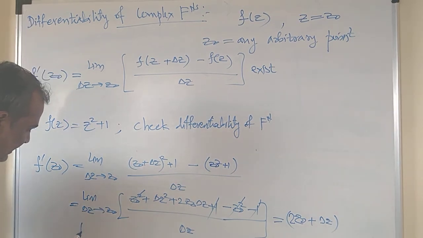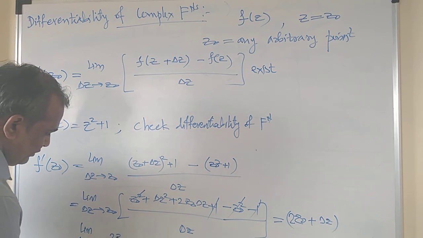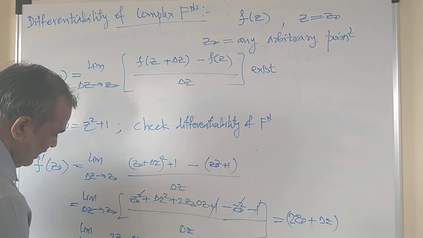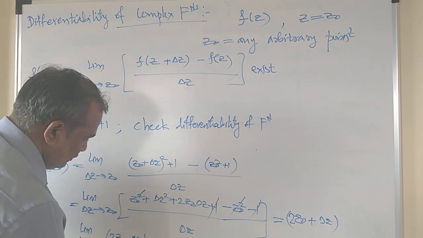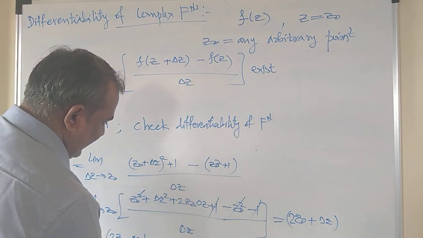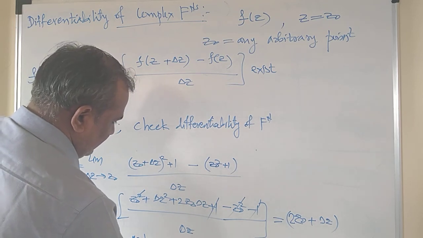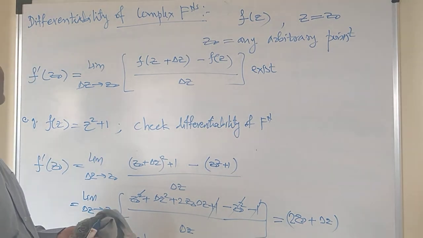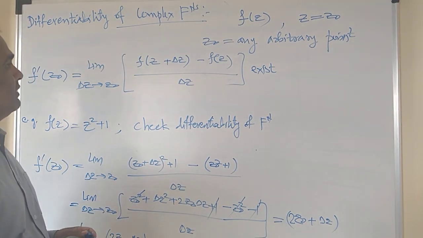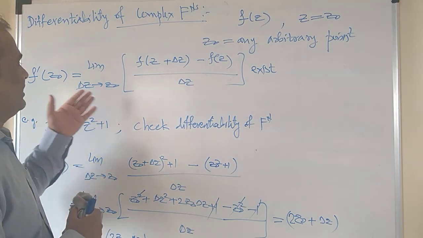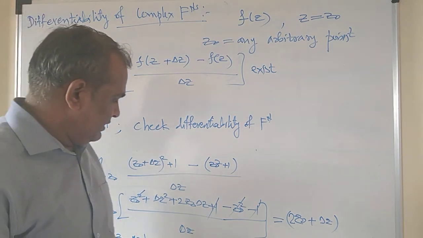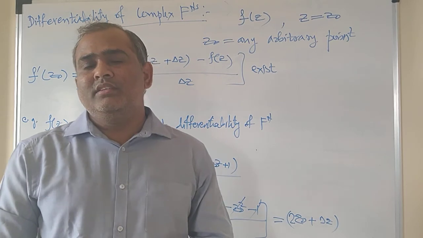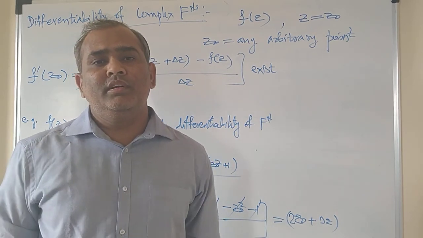If you consider any particular value for delta z tends to 0, then you will get the value of 2 z naught plus delta z equals 2 z naught, which is finite. And thus we can say the given complex function is differentiable because its value is finite. This is called the differentiability of the given complex function.